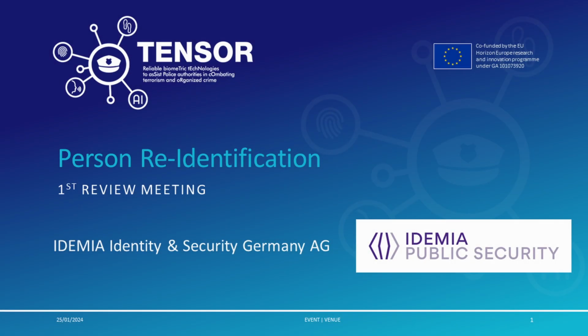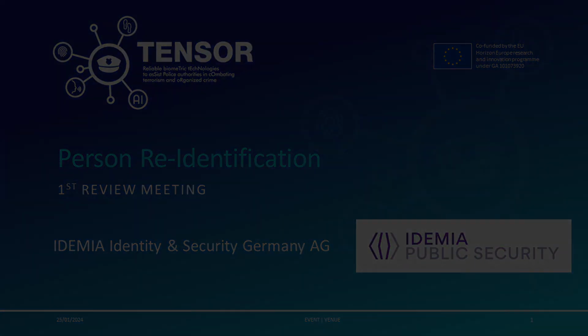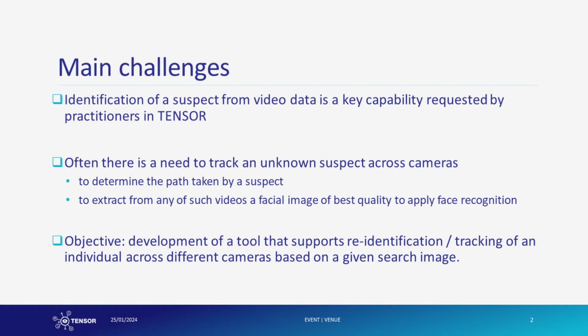If face recognition is not available, what other approaches remain for person identification? The ability to identify a suspect from image or video data is a crucial feature in TENSOR for executing use case 1 and meeting its specific user requirements. Currently, facial recognition is a widely used standard technology for analyzing large volumes of image and video data to pinpoint suspects. However, this becomes challenging with CCTV footage, where a person's face may not be visible or the quality may be too poor for identification.